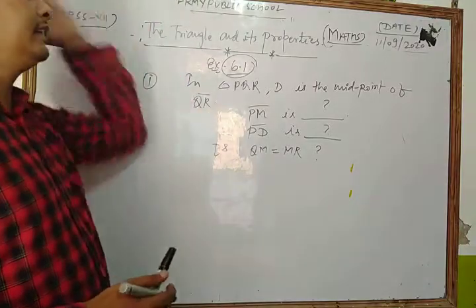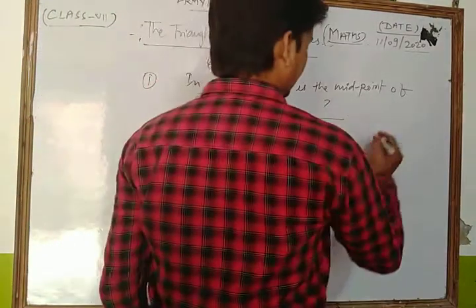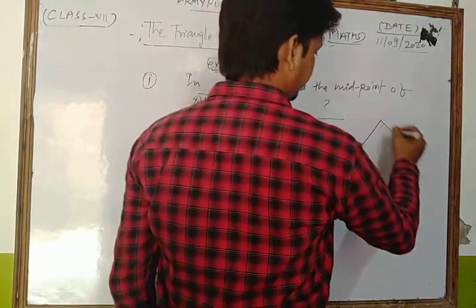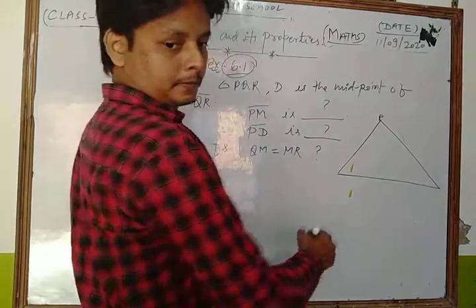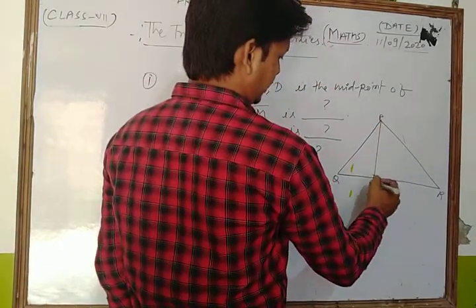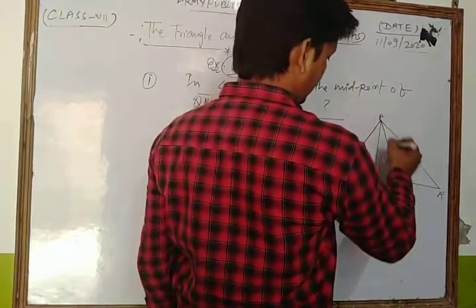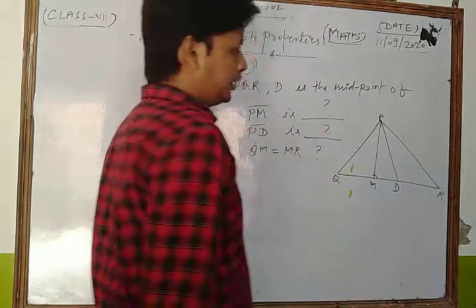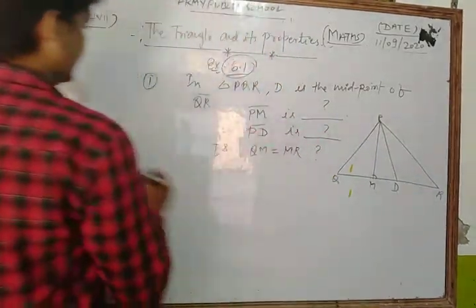So in any triangle PQR, the figure is given. Let's see the figure here. That is PQR, and this is perpendicular to point M, and here D is the midpoint. Okay, now let's see its solution.